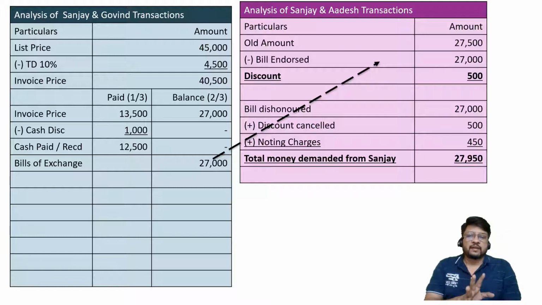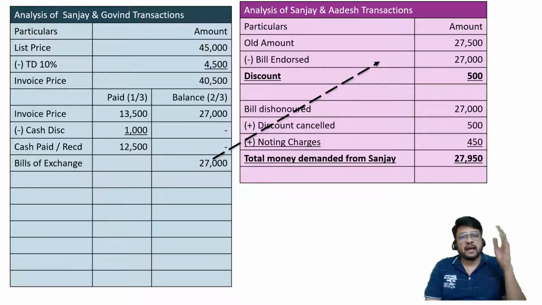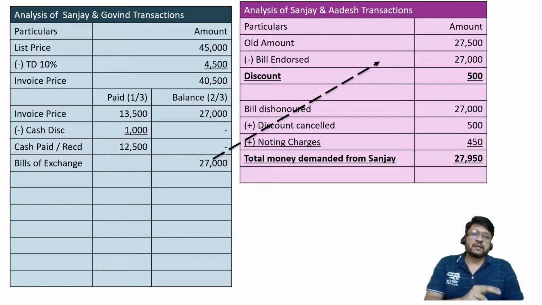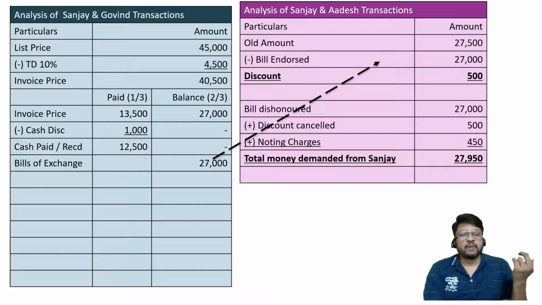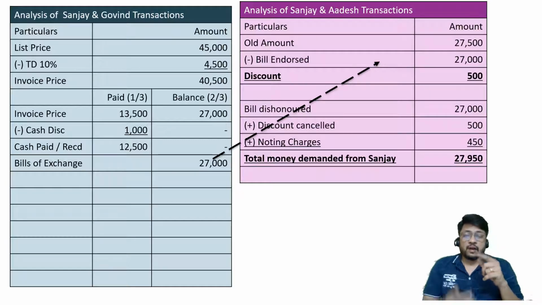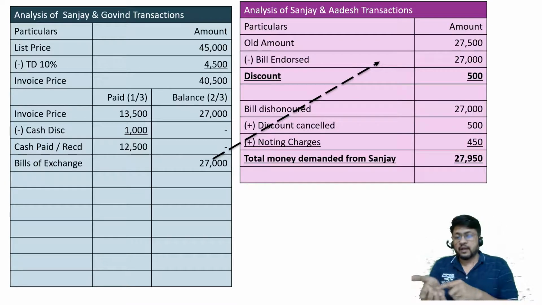So there is no link between Govin's behavior and Adesh's behavior. Adesh is giving discount out of happiness, and his happiness turned sour. It converted into anger. So that is okay. It will be considered as a transaction only between Sanjay and Adesh. It is not to be linked with Govin. I am repeating again. Adesh would have given discount. Adesh had not given discount by looking at the signature of Govin.